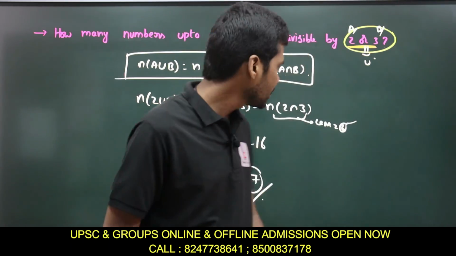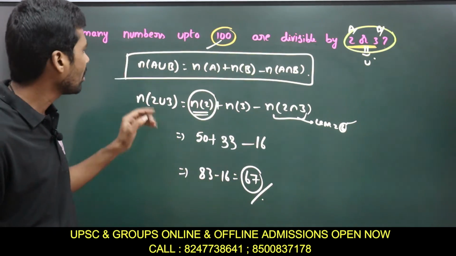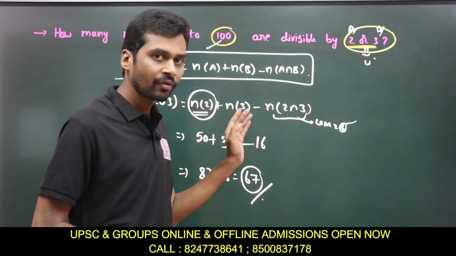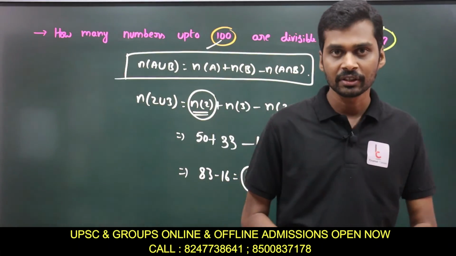When the 'or' condition is given, this is the procedure we have to follow. We apply the N of A union B formula. N of A union B is equal to N of A plus N of B minus N of A intersection B.